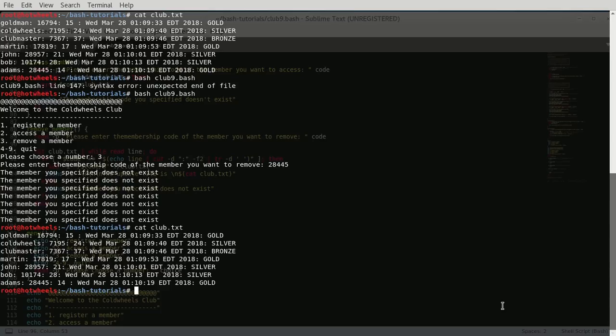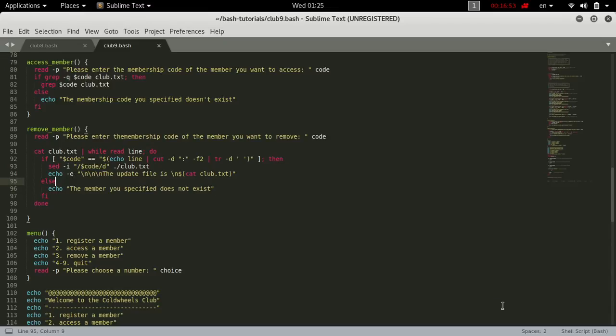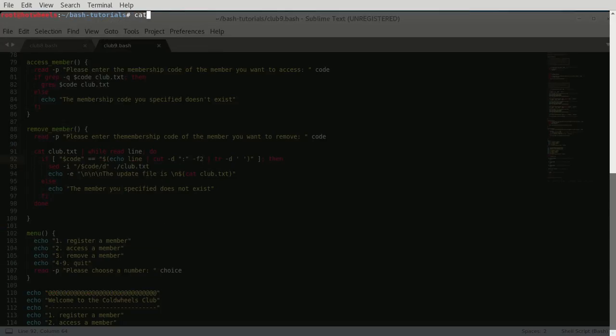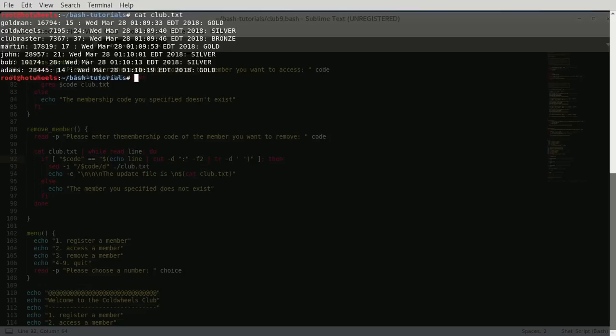Now the reason for this is the following. If we cat club.txt, and while read each line, we echo the line and cut -d.